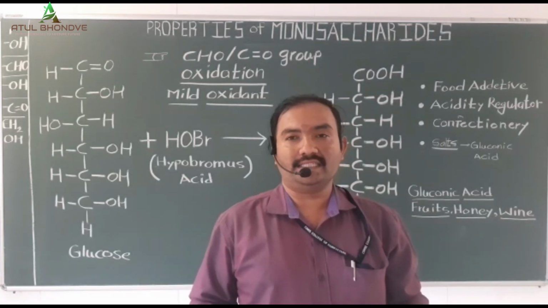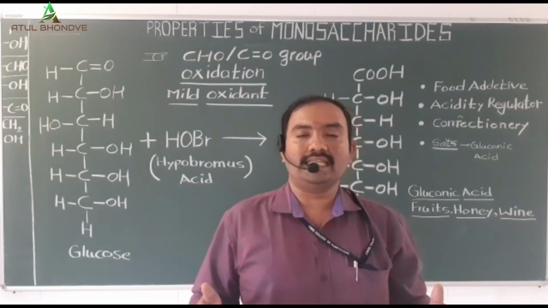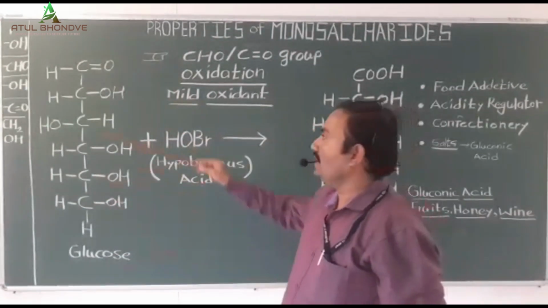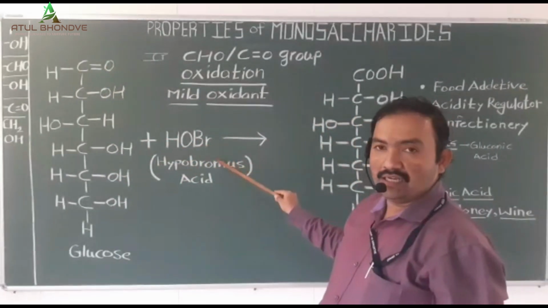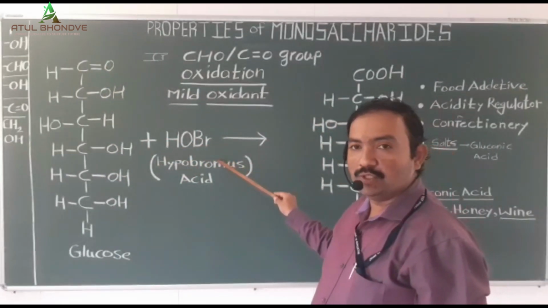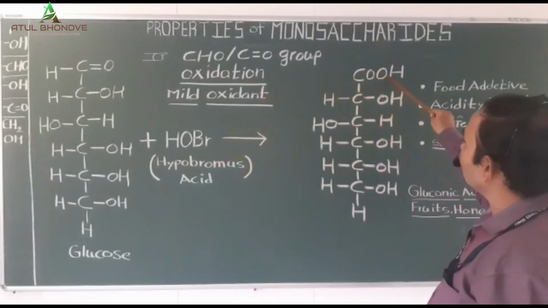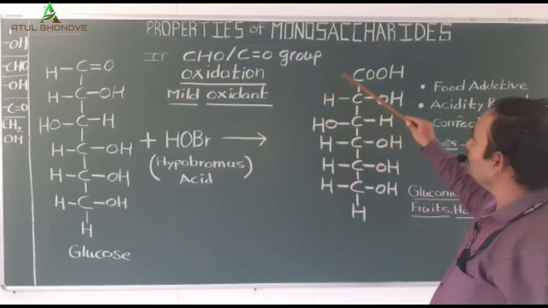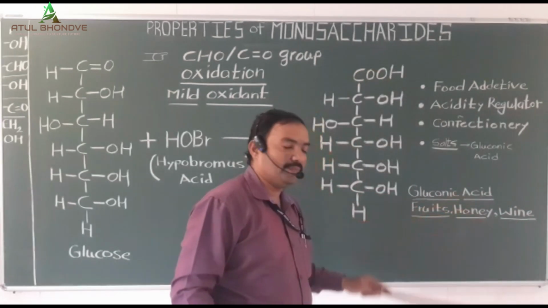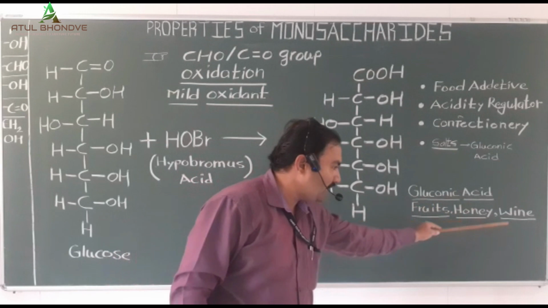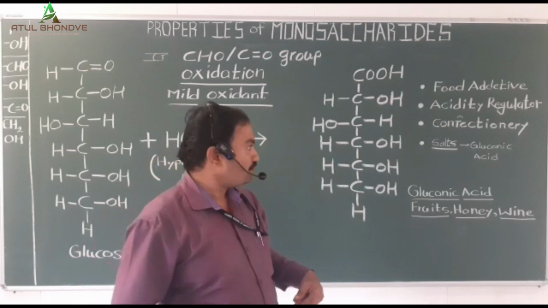Let us understand the reaction. That is the reaction of glucose with the weak oxidizing agent, that is the hypobromous acid. So here when the CHO group of the glucose reacts with hypobromous acid, a weak unstable acid commonly used in aqueous solution, then there is a synthesis of monocarboxylic acid. This compound is called gluconic acid, commonly found in fruits, honey and wine. It is artificially also manufactured for different purposes.